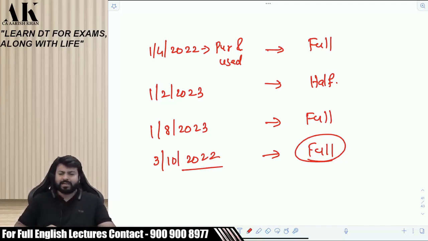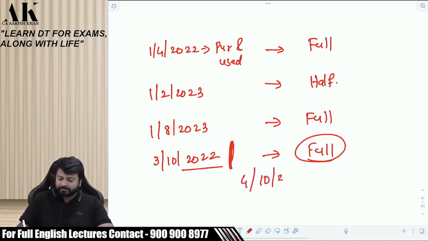Now tell me how many days are happening. 180 days exactly. Exactly, beta Bhavisha. Exact 180 days it happens on 3rd October. It means if I start to use from 4th October, then it will be 179. Then it will become half.